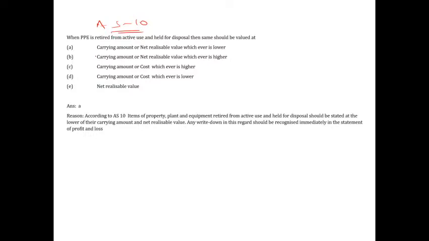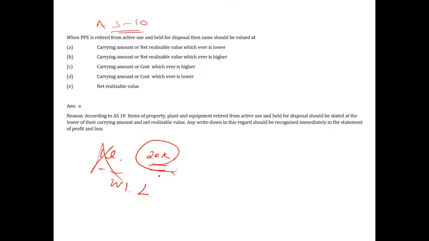Remember, suppose so far in my books I was showing it as 1 lakh, but right now if I put it for scrap, I will get say around 20k. Now what should I do in my books? I should show only 20k. I cannot show it as 1 lakh, because whichever is lower. Remember, guys, this is a matter of prudence, because that asset is no more wanted and you are not going to use it. You are just keeping it aside because it is retired from use and you are planning to discard it because it is held for disposal.